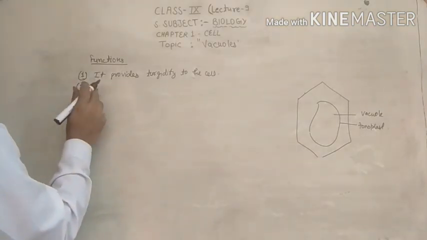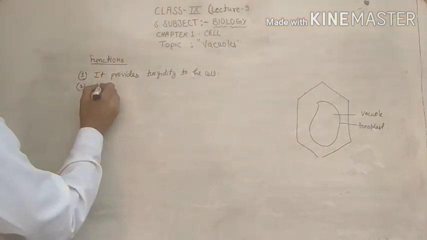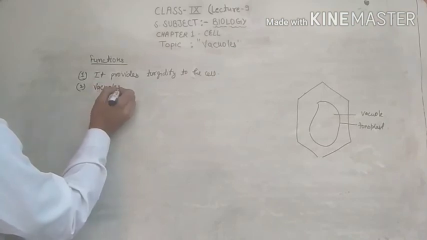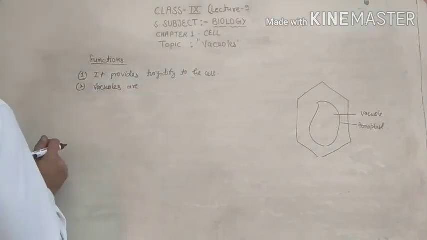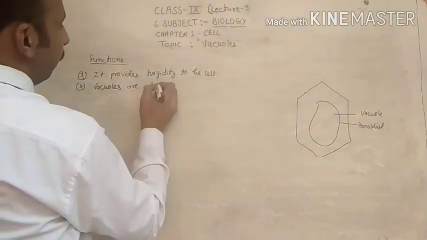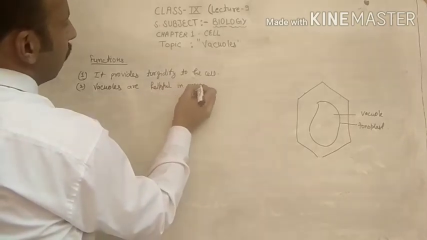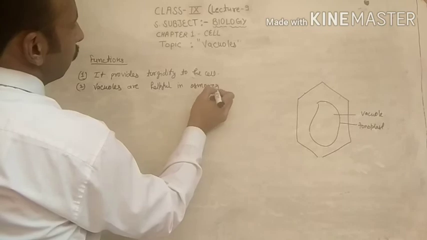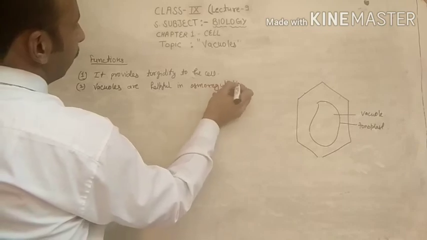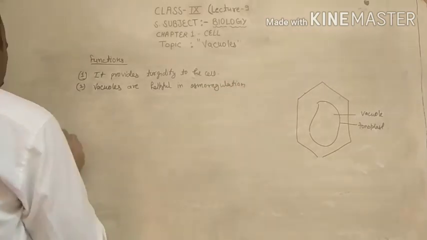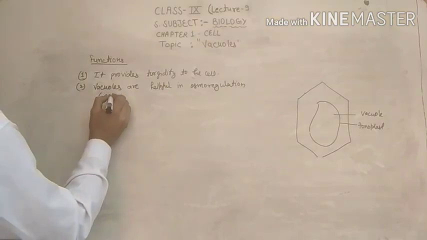Second, vacuoles are helpful in osmoregulation, osmotic pressure.